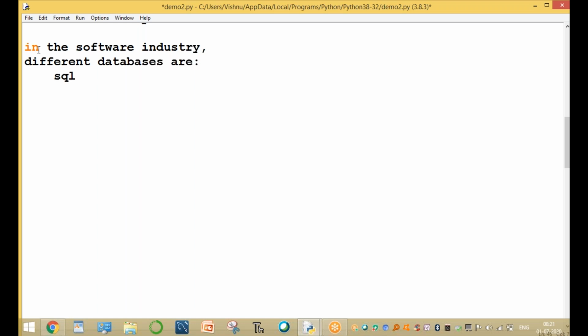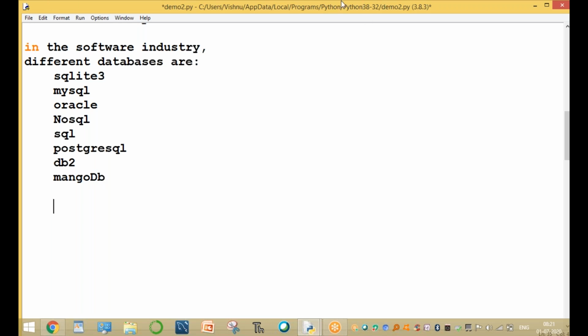One database is SQLite3. One is MySQL. One is Oracle. One is NoSQL. One is PostgreSQL. One is DB2, Database 2. One is MongoDB. It is also one type of database.